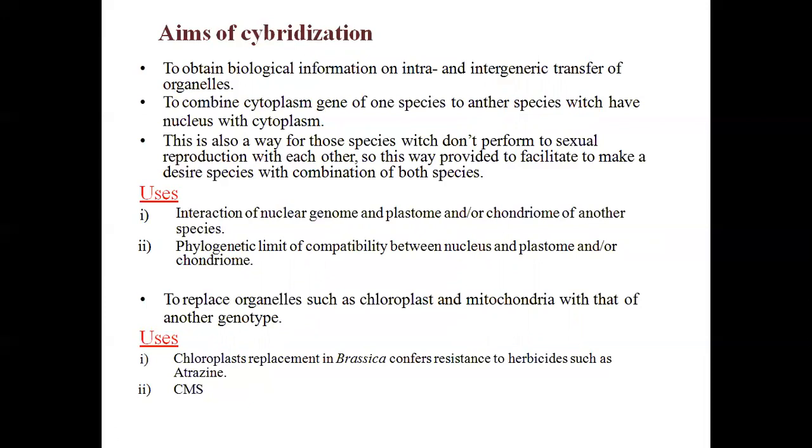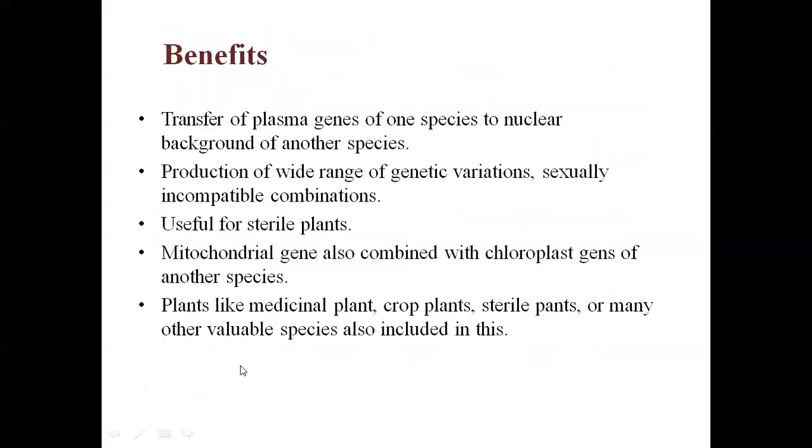Their uses are the interaction of the nuclear genome with the plastome or chondriosome of another species, phylogenetic tree analysis, and evolution. And this is very important: development of cytoplasmic male sterility lines for the production of better yield, where cybrids are used. So these are some uses and benefits.